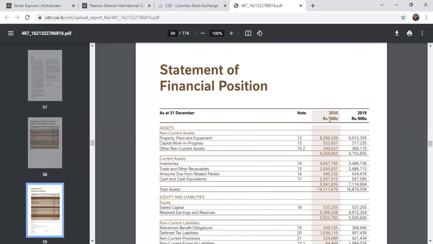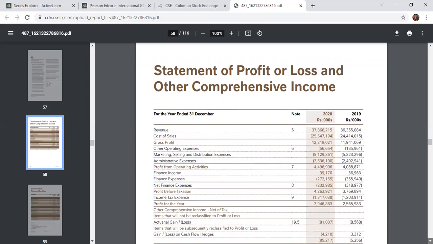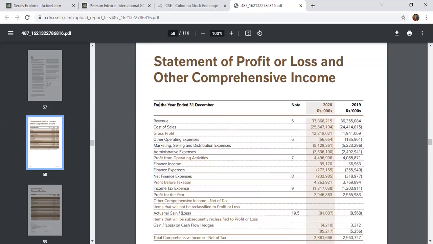As at 31st December, you can see these assets and liabilities as at 31st December, the particular date in time. That's why this is a kind of financial snapshot. But previously, the statement of comprehensive income, we prepared for the year ended, for the entire year. You can see, for the year ended 31st December. Look at the wording. So the statement of profit and loss and comprehensive income, we prepare for the whole year, for the year ended 31st December. Right. So this is the format of that. We discussed that in our previous session.